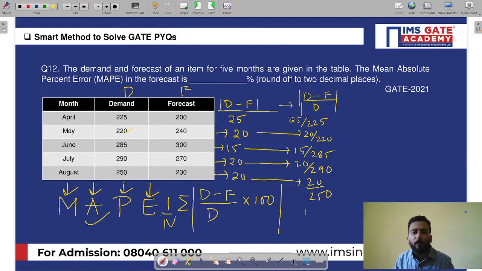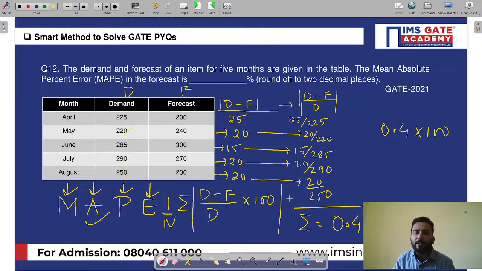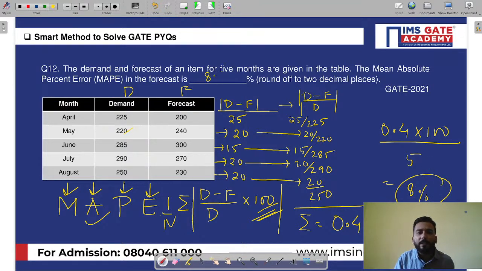I found this. Can you find the summation? My dear friends, I am saving your time. If you find the summation, it will come out to be somewhere around 0.4. Now you have got 0.4. Just multiply with 100 and divide by the number of time intervals, which is 5. So what is the answer? Let me check. You are getting 8%. And 8% is your answer.